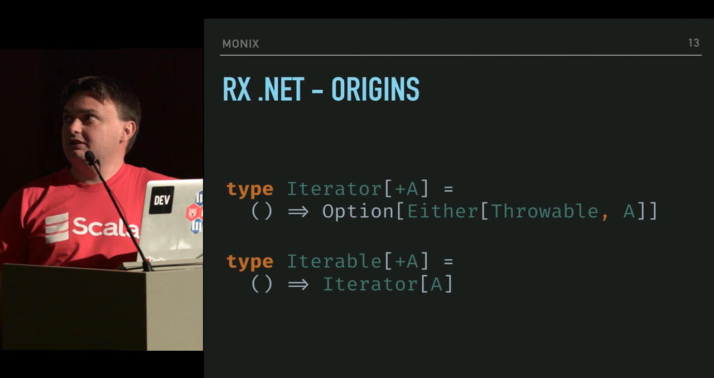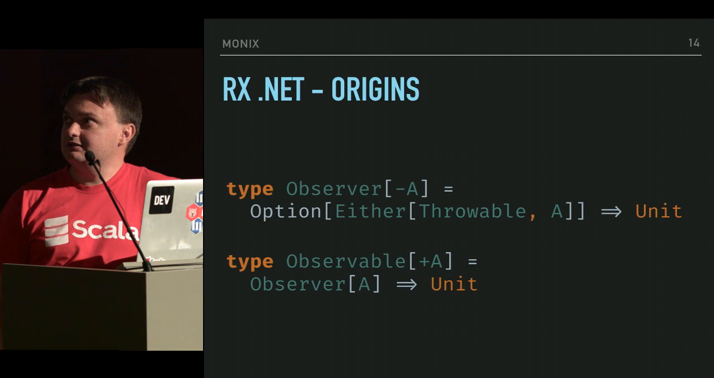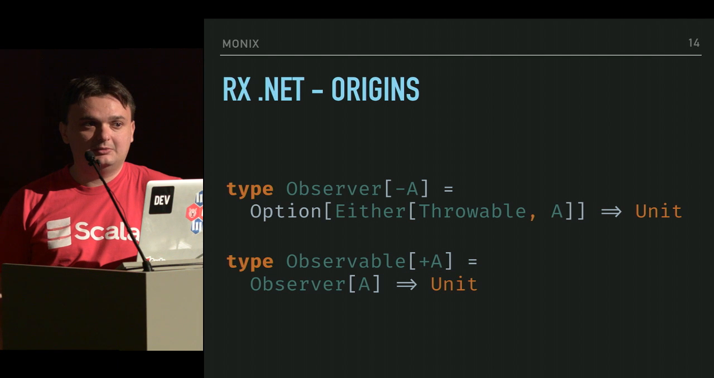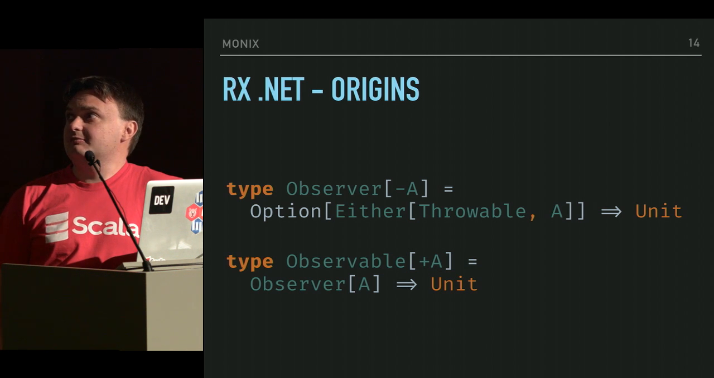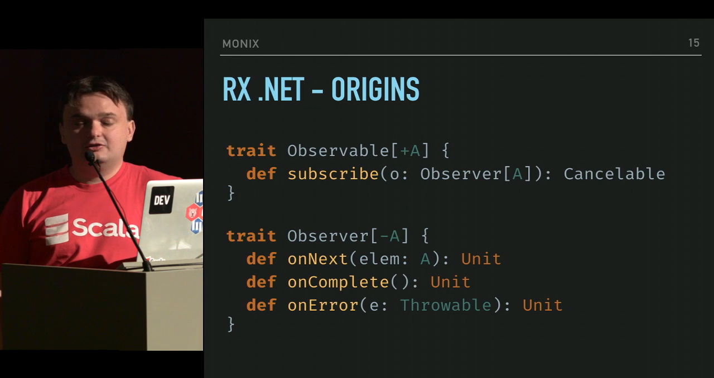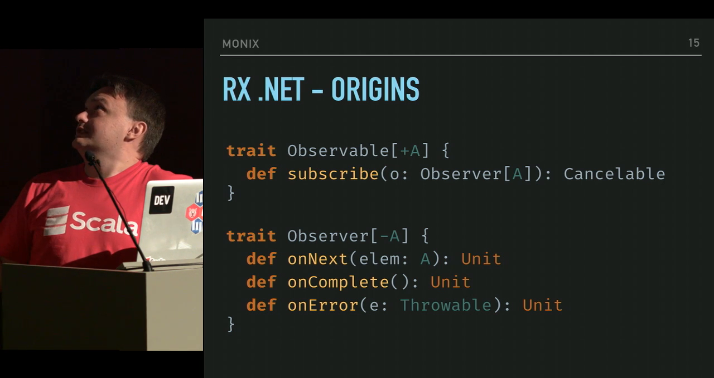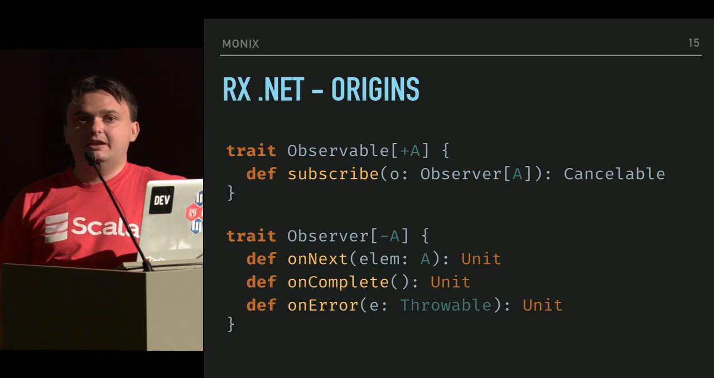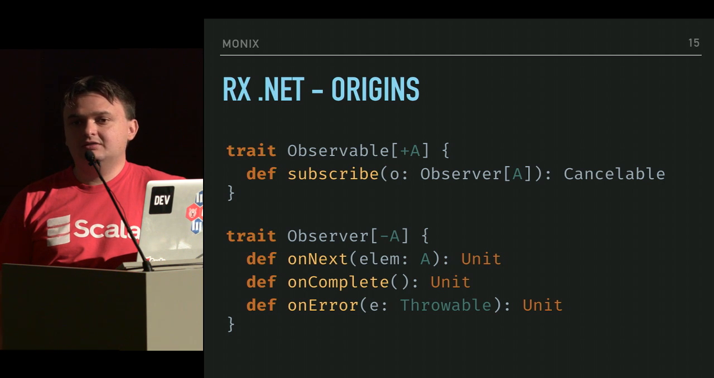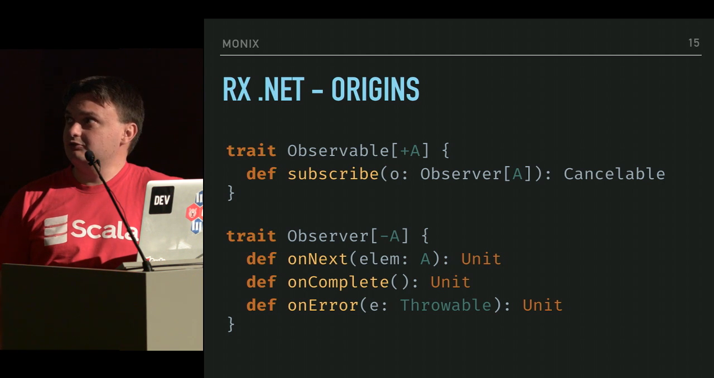And if we reverse those arrows, we get a push-based stream. This being the Observable and Observer. And because we are OOP developers, we are going to explode that into OOP interfaces. Also adding a Cancelable action that can be triggered to cut the connection between the producer and the consumer.